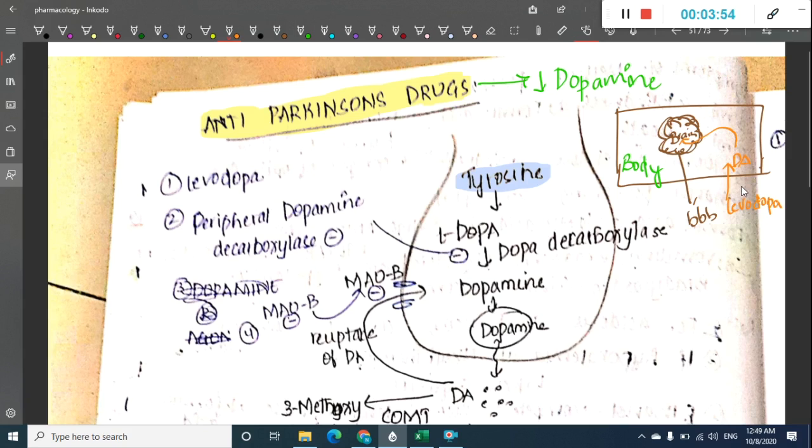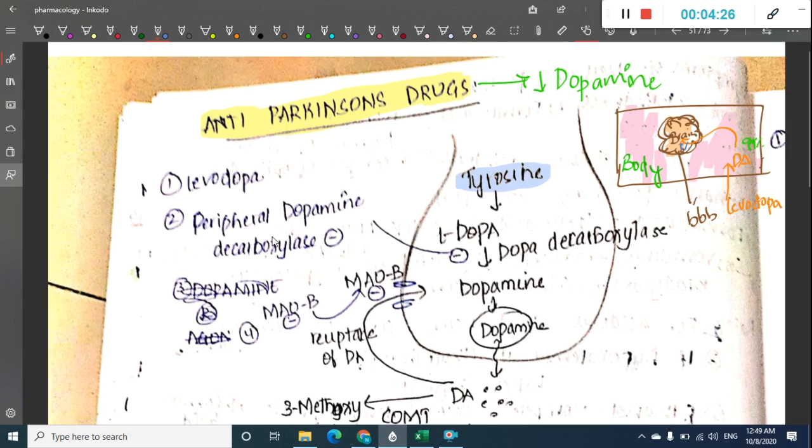This conversion can occur either in the peripheral tissues or in the brain. But if this conversion occurs peripherally, 99% of dopamine is used in the body and only 1% enters the brain tissue.